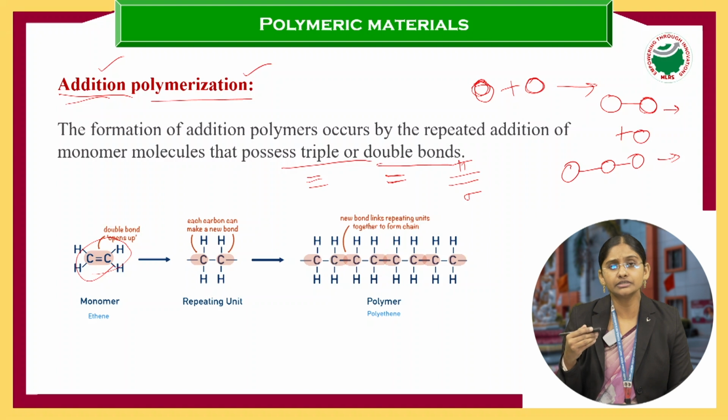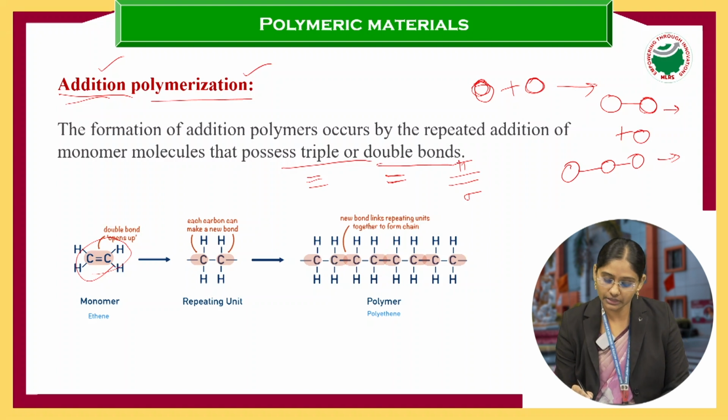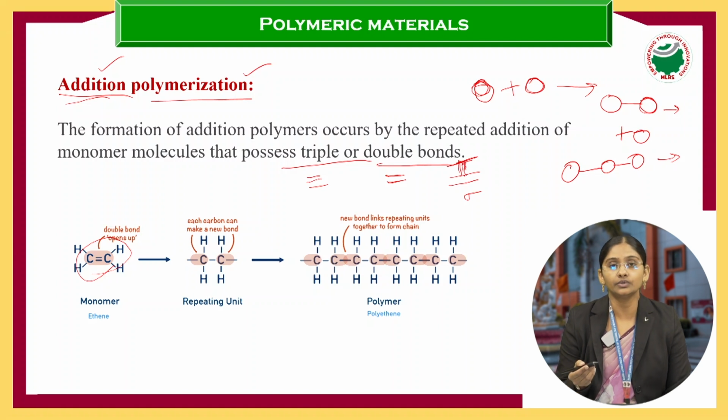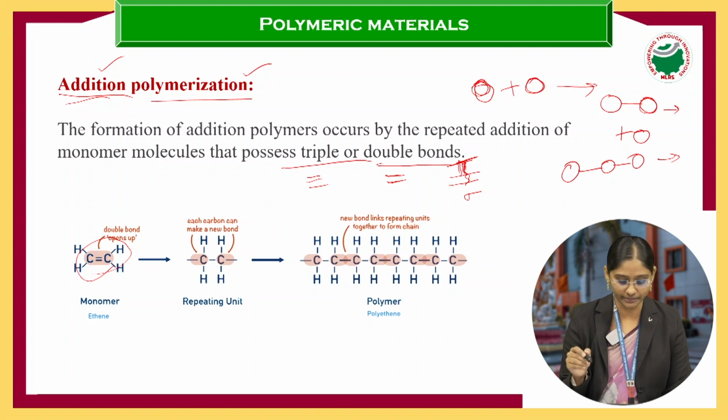Sometimes it is not even a bond, but we can call it an electron cloud. Here it is a pi bond. This electron cloud or pi bond is a weak bond, so this pi bond breaks and it can add another monomer. In this way the addition polymerization reaction takes place.